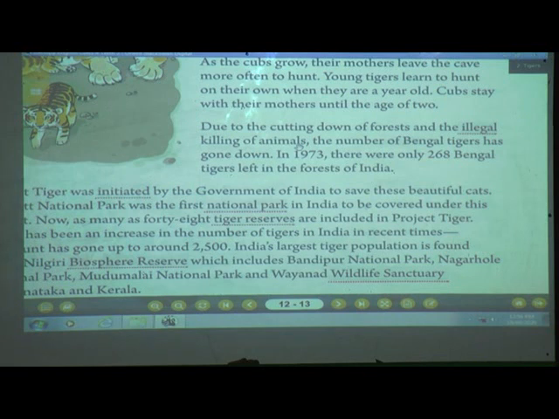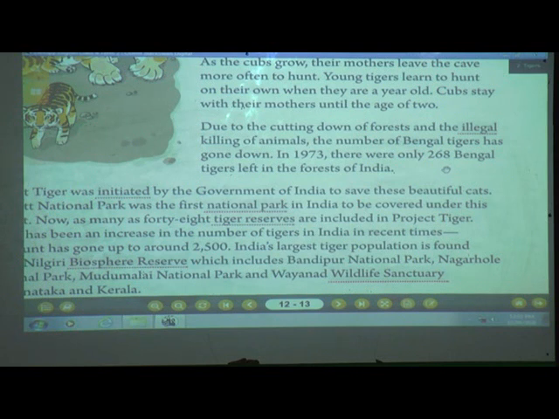So due to the cutting down of forests and the illegal killing of animals, these are the two reasons why the number of Bengal tigers has gone down. In 1973, means 40 to 45 years back, now we are in 2020, they are telling about the year 1973, there were only 268 Bengal tigers left in the forest of India. So how many Bengal tigers were left in our country, students? Only 268.